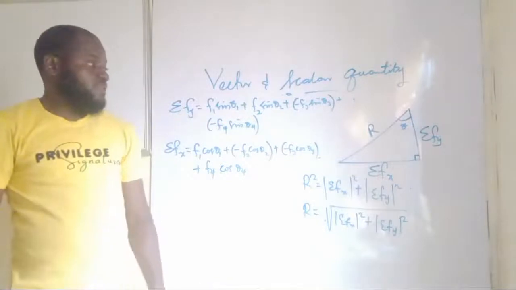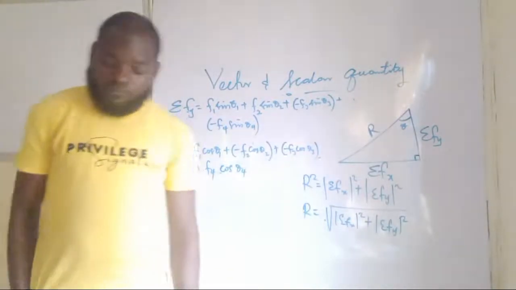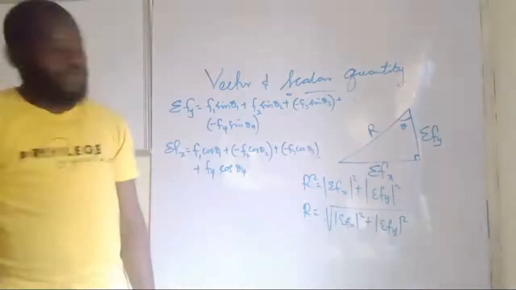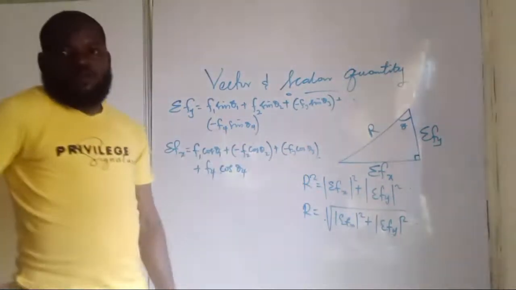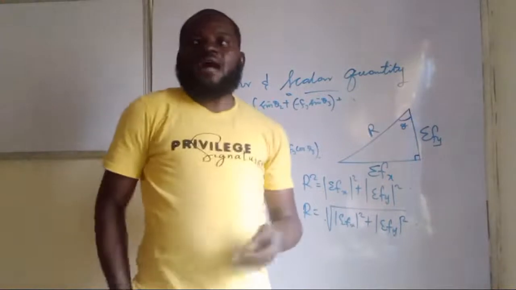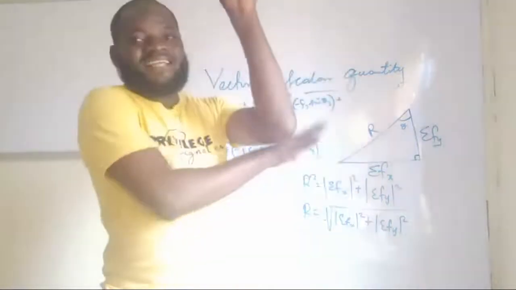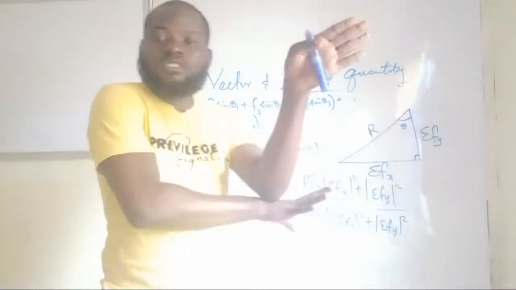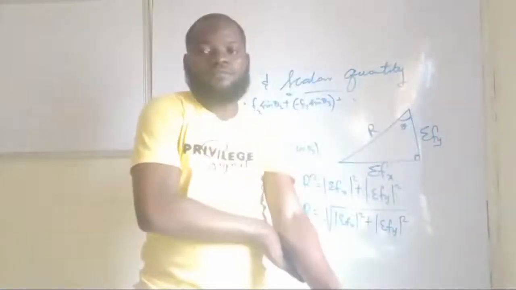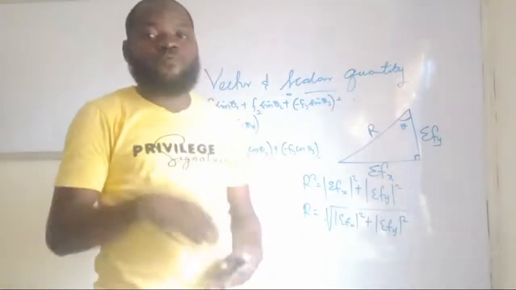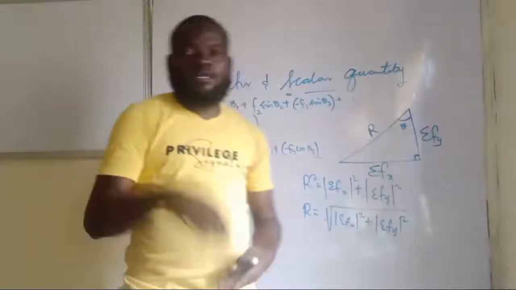So, if this should be the case now, I think we can move on and look into the next one, which is when we have two vectors that are inclined at an angle but not 90 degrees.